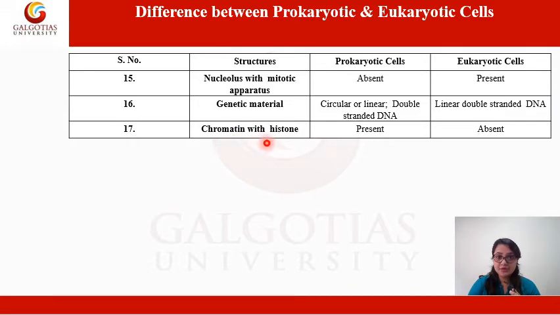Chromatin with histone is present in prokaryotic cells, whereas it is absent in the eukaryotic cells. So these are the basic differences which we talked about right now between the prokaryotic and eukaryotic cells. We also discussed from that video what are the basic commonalities through the Venn diagram.